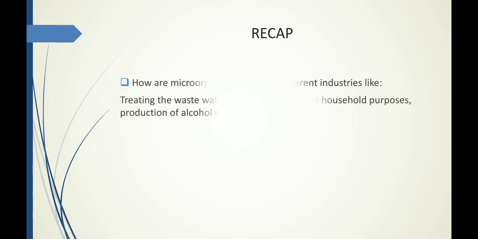So let us see what we learned in the previous video. We learned how microorganisms are useful in different industries. That included how the tanning industry works based on the use of microorganisms, how sewage treatment is done with the help of microorganisms, and how beverages are produced, that is alcohol, wine, beer, etc. So we saw how different industries use different microorganisms to function.